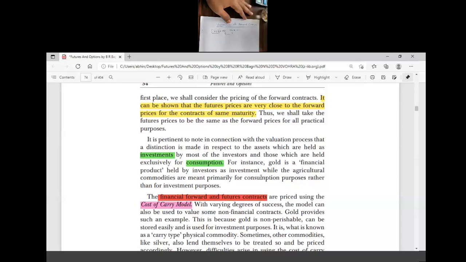All those concepts come under fundamental analysis, and based on fundamentals we value the shares. The other one is technical analysis, which depends purely on technical indicators. Based on technical indicators, we can value the shares. But this concept of valuation comes under fundamental analysis.